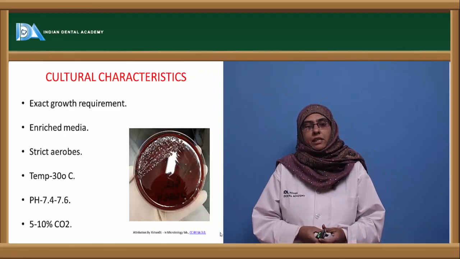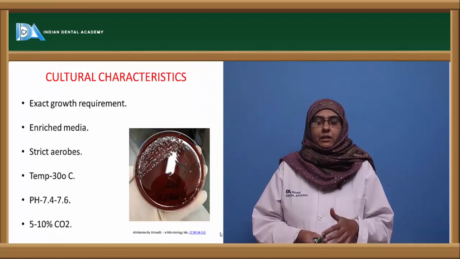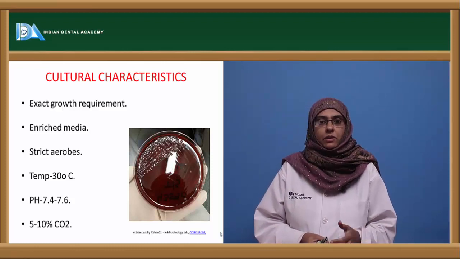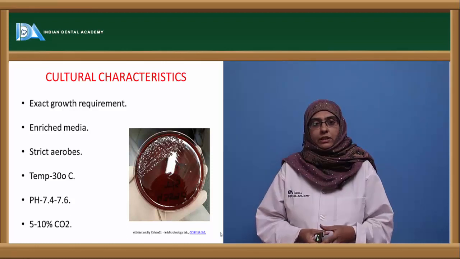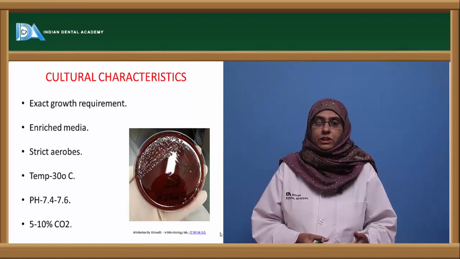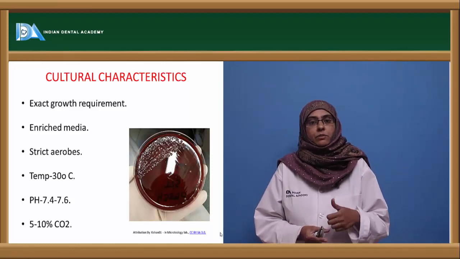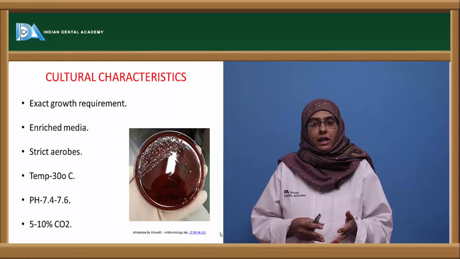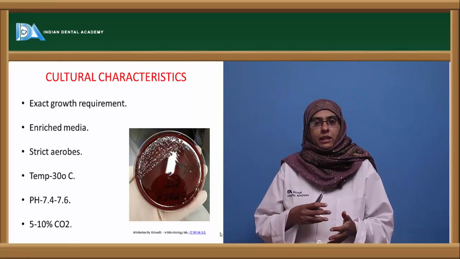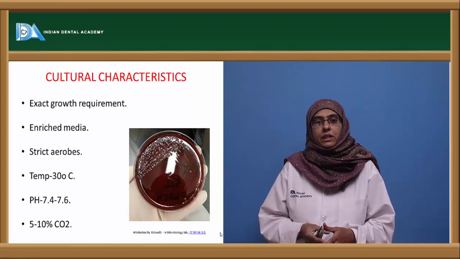Coming to the cultural characteristics, how these organisms show their characteristic appearances on different culture media. These organisms are fastidious, exact in their nutritional requirements. They do not grow on normal media, but the media has to be enriched with blood, serum or other ingredients to enhance their growth.